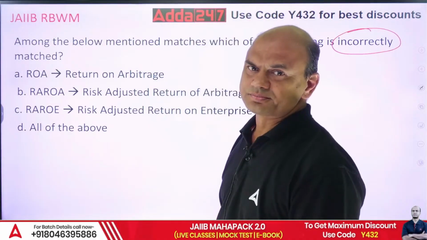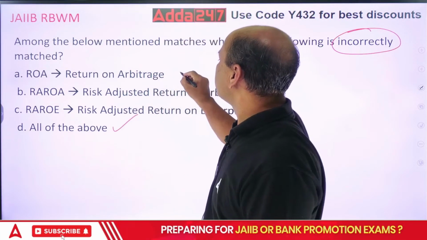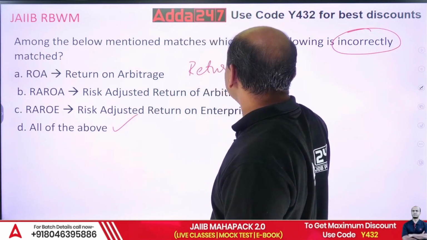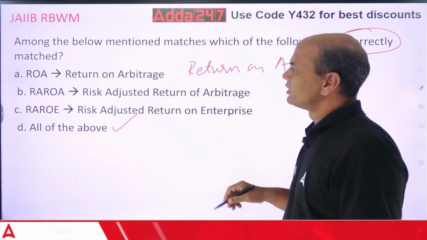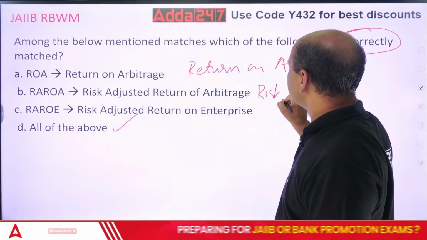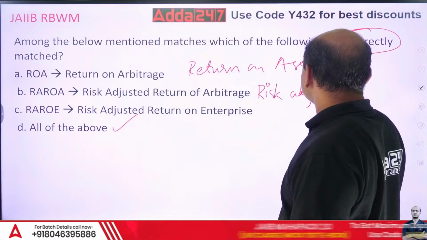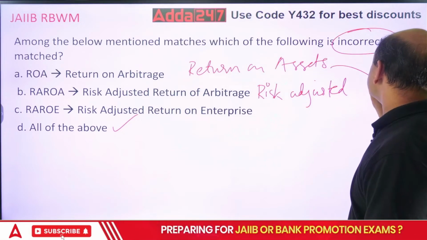This is return on return. Just now we did it, right? Return on assets. ROA, again, is risk adjusted return on assets. Okay?